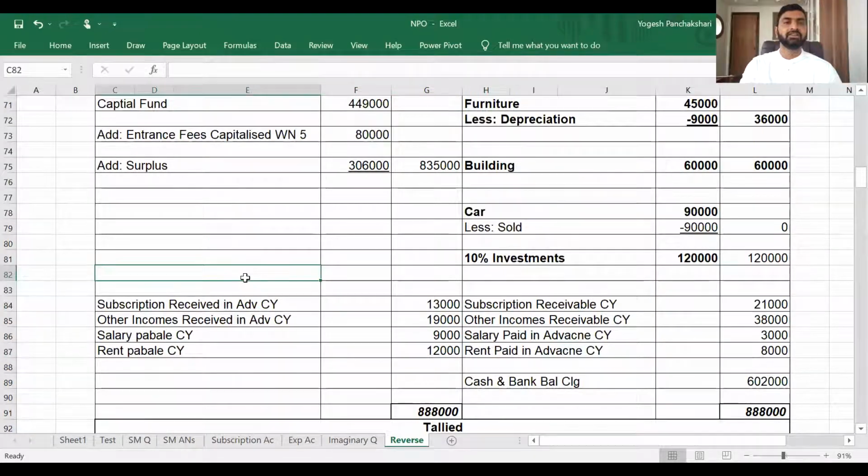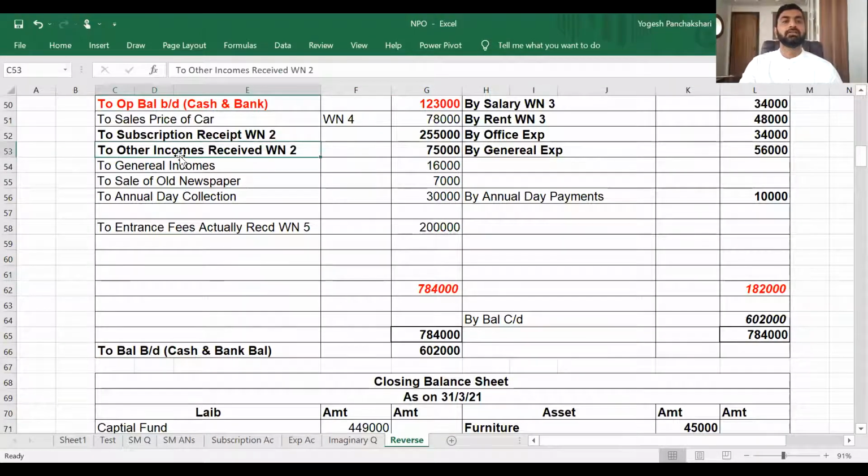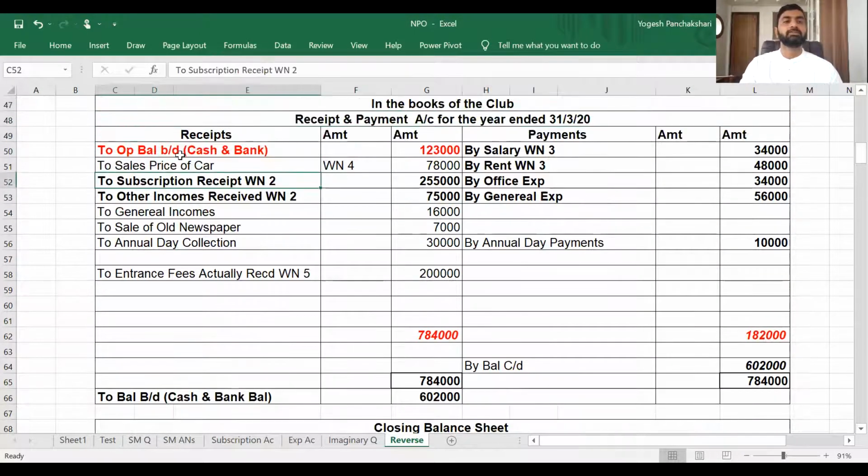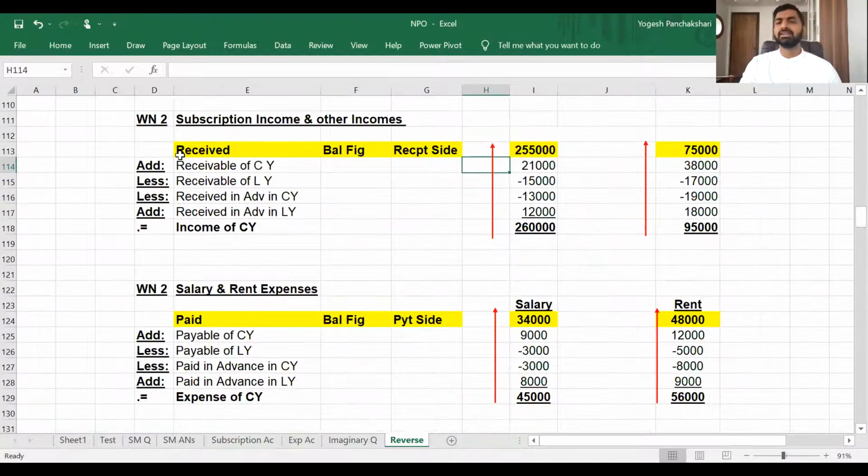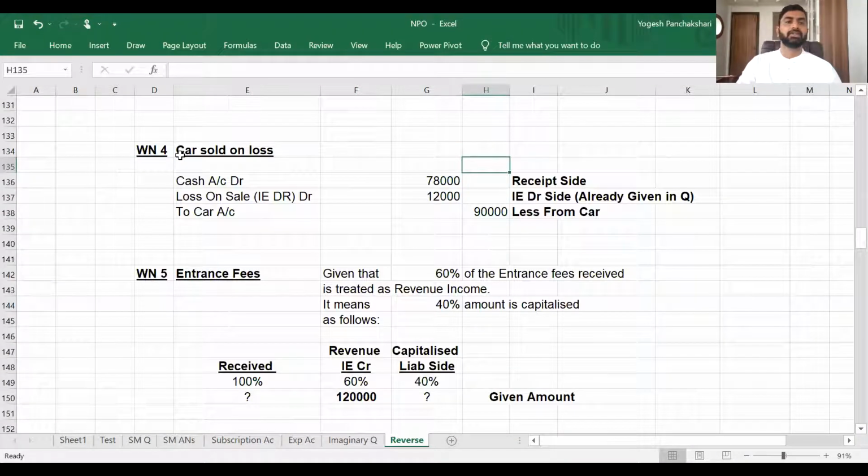As you can see in the receipt and payment account, the receipt side will show the subscription and other incomes received, and the credit side will show the payment side, salary and rent paid. So that was a working note. Same way you have to solve, just go by the reverse working.